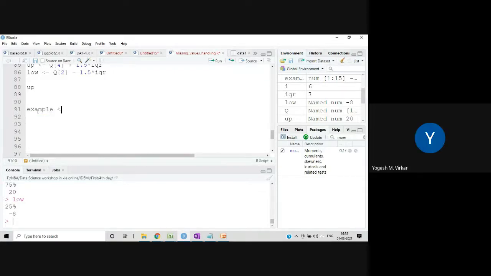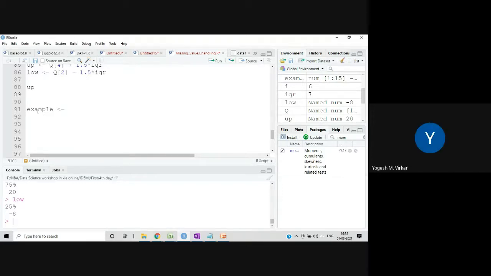Sir, a quick question here. Why do you take 1.5 times? Yes, I'll explain that one. Practically, people have found that 1.5 times is the upper whisker level, and I will show that once I plot the box plot. One figure is there, so after this I am going to plot that.